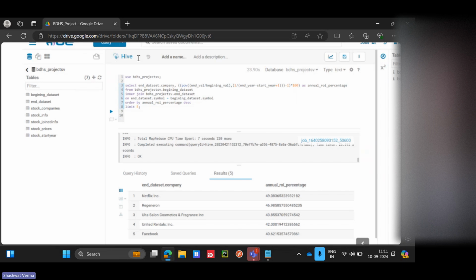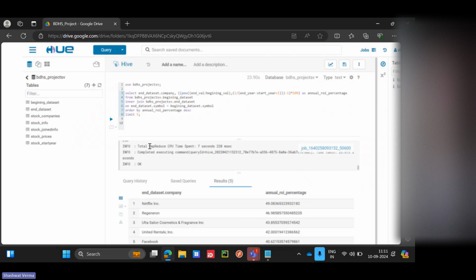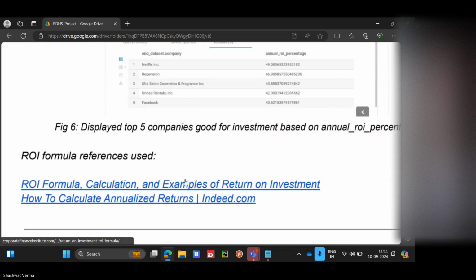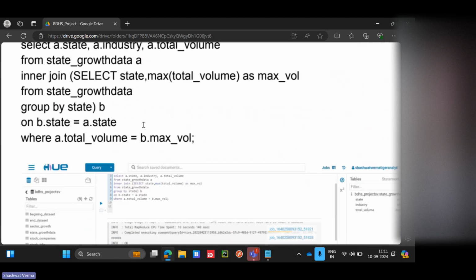So you can see Hive is written here. I'm doing SQL only. And you can see in the background it is running MapReduce, right? MapReduce CPU time spent. Yeah, that means disk processing. So this is the hands-on.